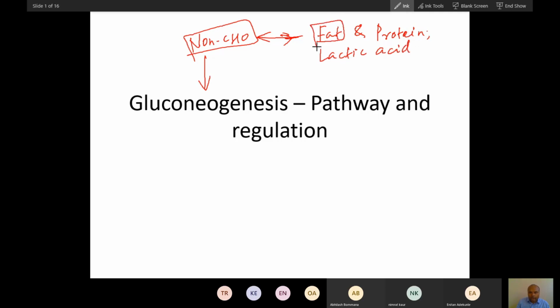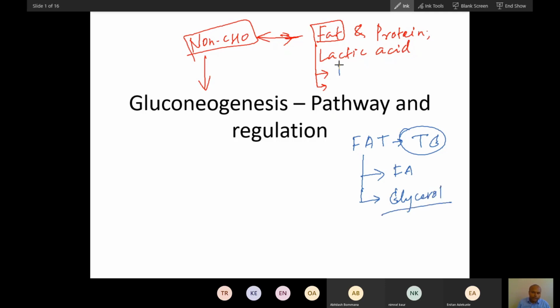Fat is made up of what? The storage form of fat in our body is triglyceride. Triglyceride is composed of fatty acid and glycerol.